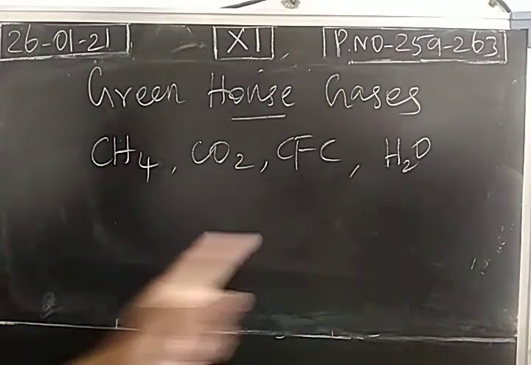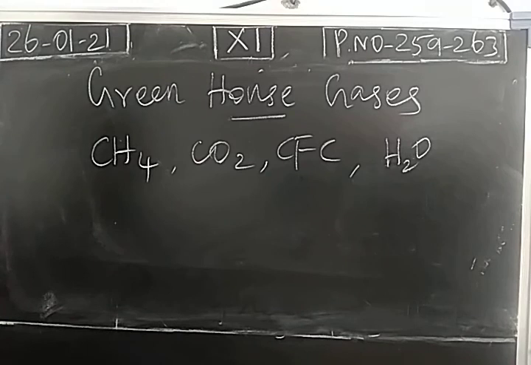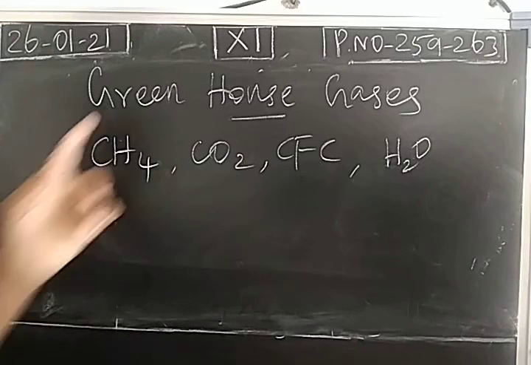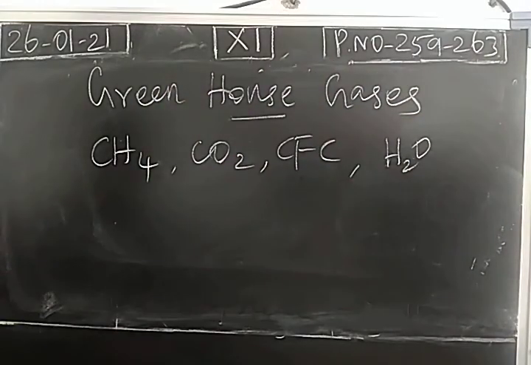When the level of greenhouse gases increases artificially, by human activities from industry, then after sunlight reaches the earth's surface, a part of the rays will not be returned back. So overall, the temperature of the earth's surface will increase. Day by day, the temperature of the earth's surface is increasing.